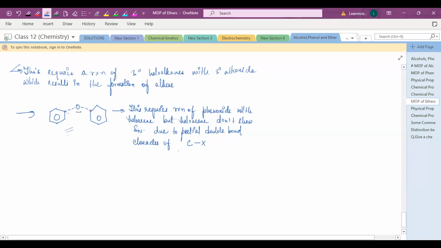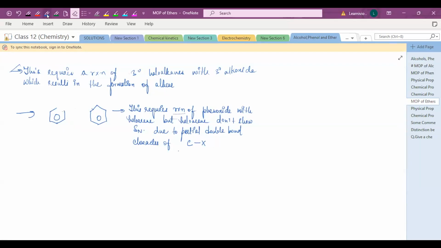Because you can see this is an oxygen linkage, this is a benzene ring, and this is again a benzene ring. So this oxygen lone pair is involved in resonance with both the benzene rings. So there will be a partial double bond character between the carbon of both the benzene rings and the oxygen. So this will require a reaction of phenoxide with the haloarene. But you know very well haloarenes don't show nucleophilic substitution reaction. How will this be formed, if you want to prepare this diphenyl ether using the Williamson ether synthesis?